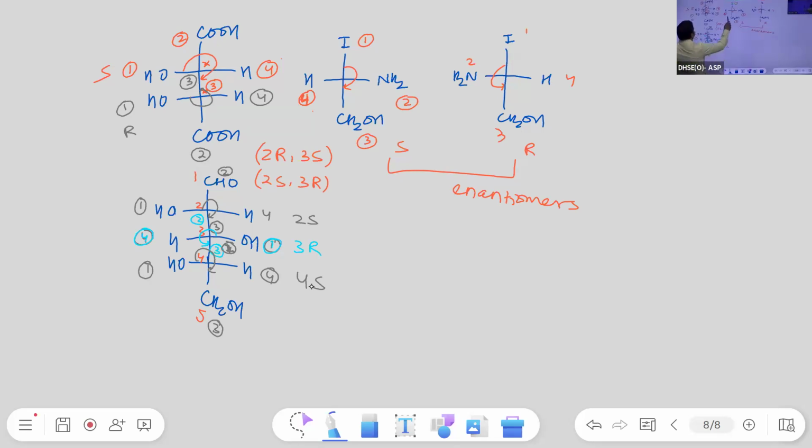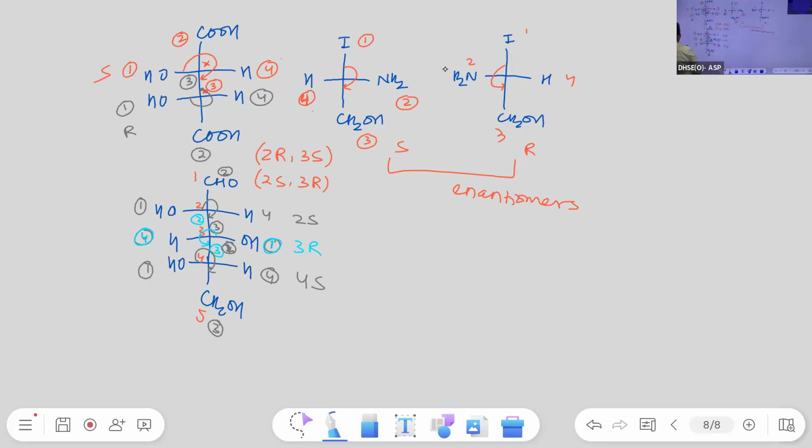Completed? Yes, 4S. Clockwise and horizontal. Clockwise, horizontal is S. So I hope RS nomenclature is clear.